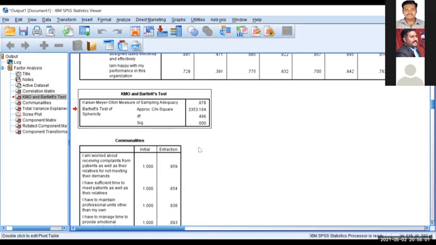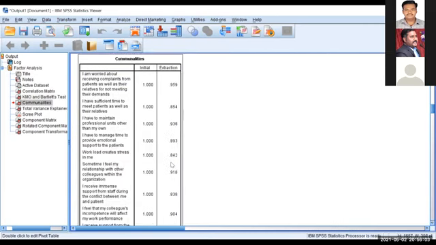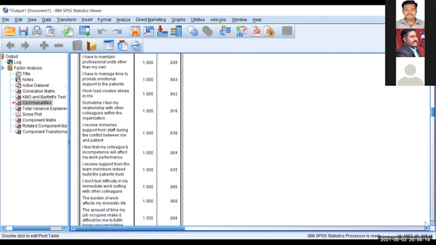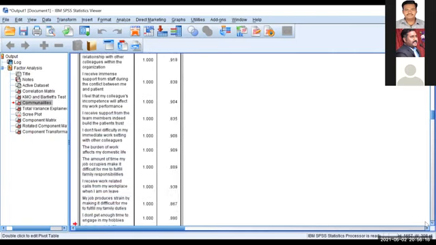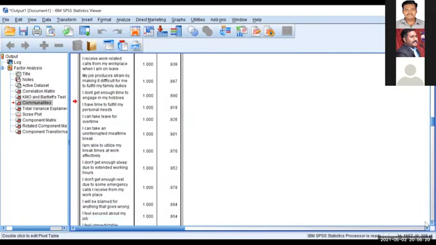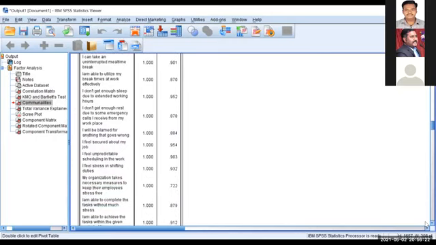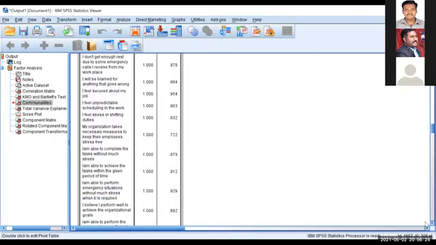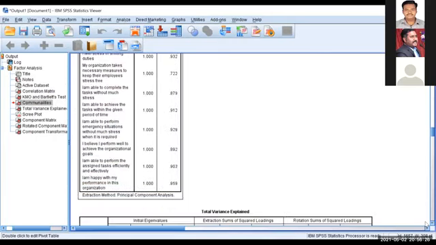Now the second output table, I told you, communalities. See the communalities. All the initial values are 1, like the initial eigenvalue of 1. See the extraction: 0.959, 0.854, all are more than 0.8. We didn't get any value less than 0.5. The minimum is 0.722 and the maximum is 0.959. That is the second output table, communalities.